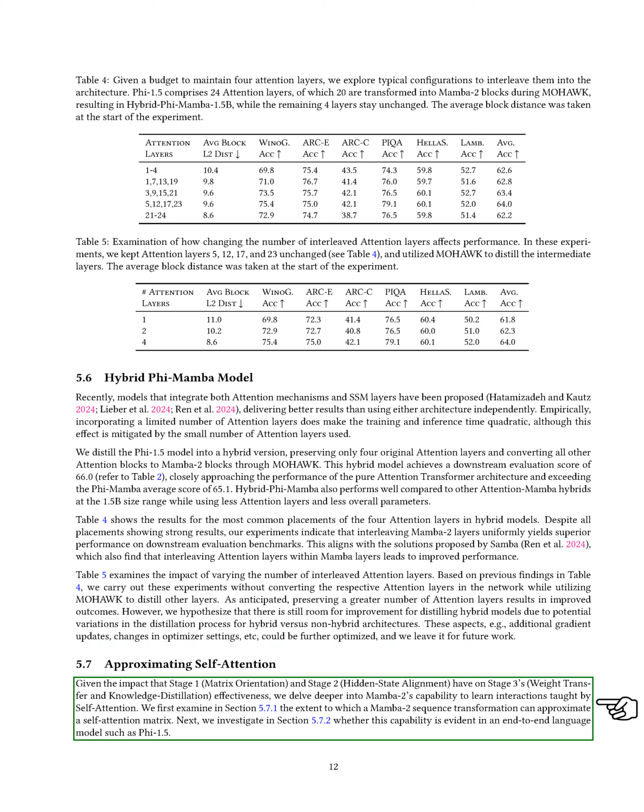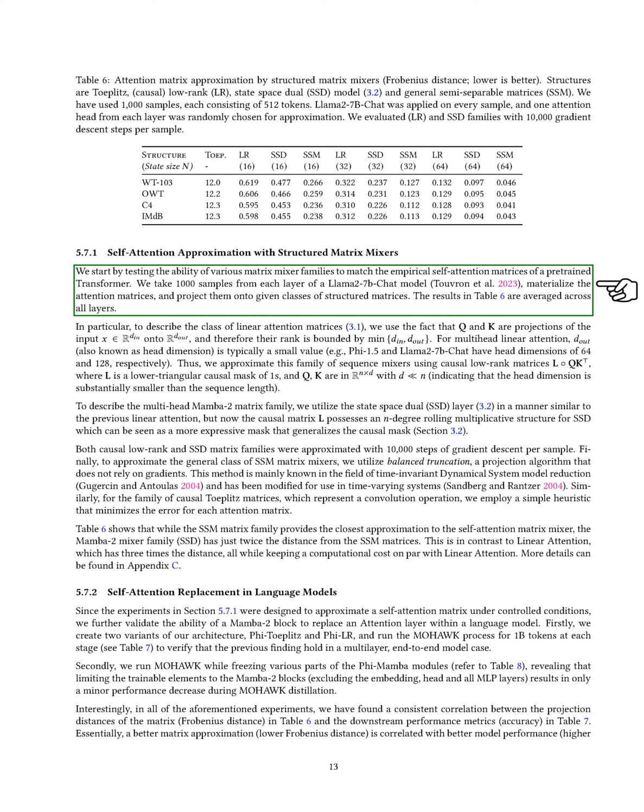Next, we examine how well Mamba 2 can learn interactions similar to those taught by self-attention. We first assess how a Mamba 2 sequence transformation can approximate a self-attention matrix. Then, we investigate whether this capability is present in an end-to-end language model like PHI 1.5. We begin by testing various matrix mixer families to see how well they can replicate the self-attention matrices from a pre-trained transformer. We sampled 1,000 instances from each layer of a Llama 2 7B chat model, created the attention matrices, and projected them onto specific classes of structured matrices.